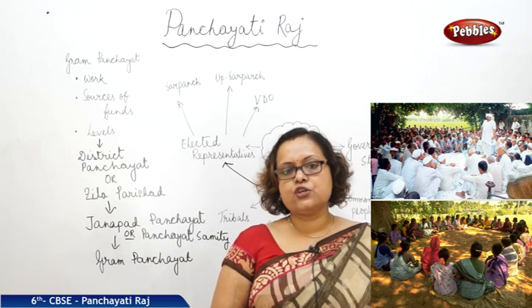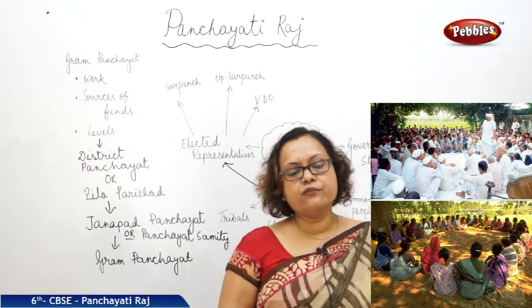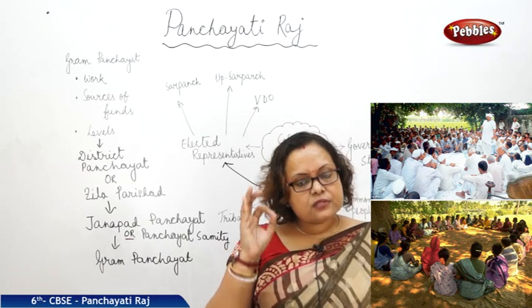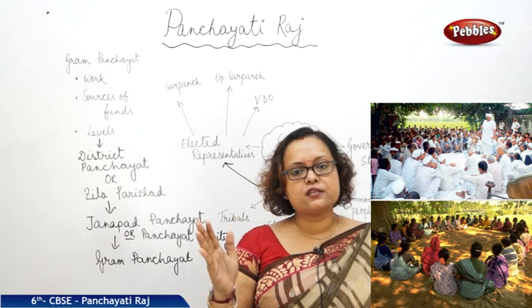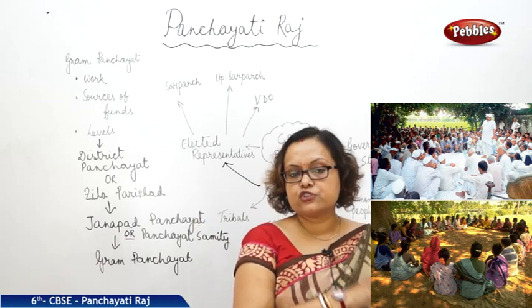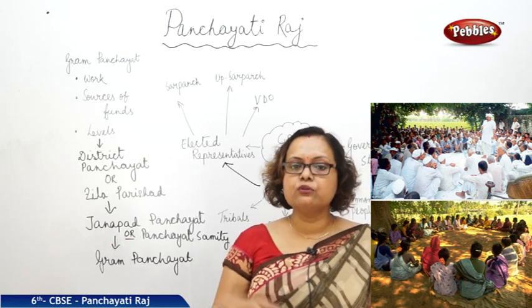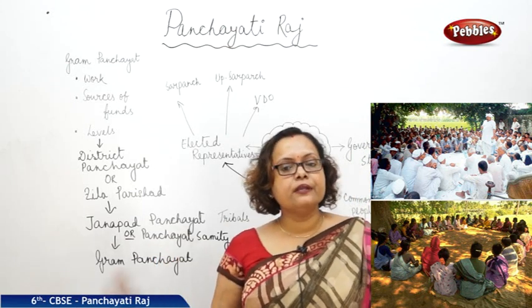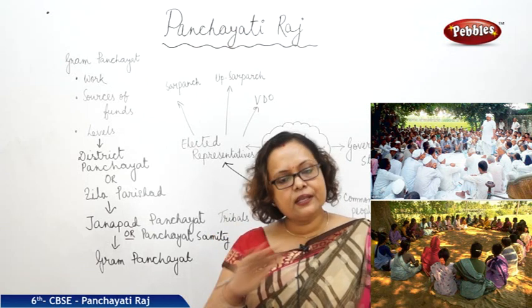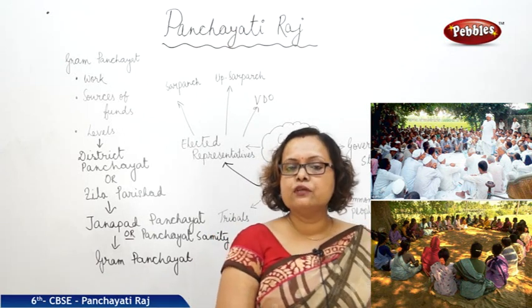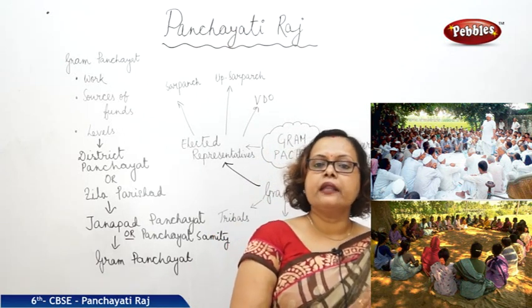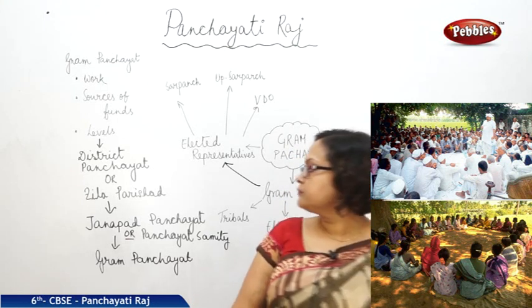Suppose in a village they need to make a dam on a river. In that case, mostly the central government or the state government provides that fund to the village panchayat to complete that work, so that villagers can get water smoothly for their agricultural purpose and for their irrigation system.